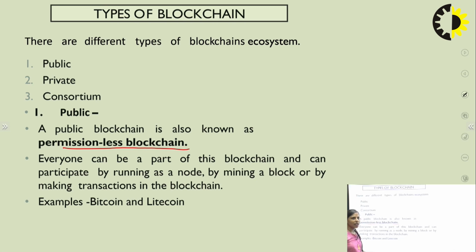There are various examples of a public blockchain ecosystem, that is Bitcoin and Litecoin. So in the public blockchains, people don't have to take permission. It does not restrict to a particular person or network.